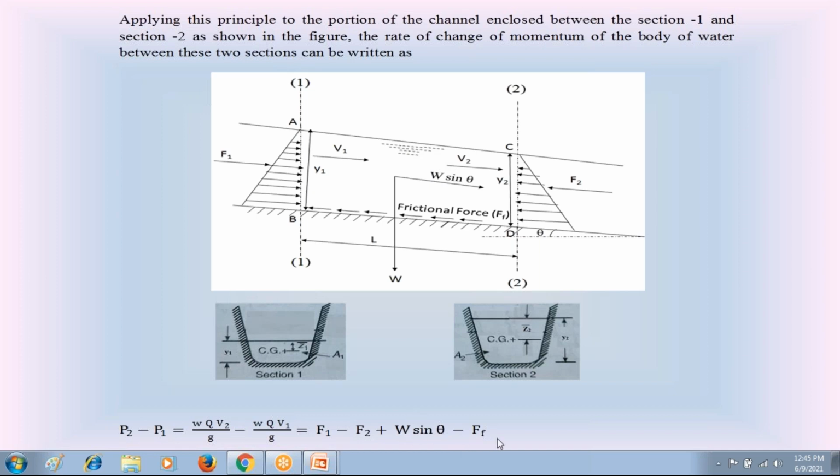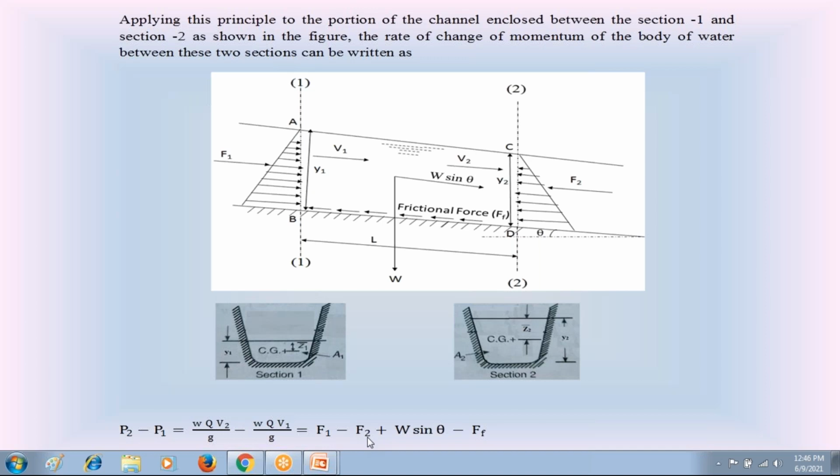If I neglect these two forces on the right hand side, the equation becomes WQ V2 by g minus WQ V1 by g is equal to F1 minus F2. So neglect the friction force on the water body and neglect the weight W sin theta on the water body. Then the equation becomes WQ V2 by g minus WQ V1 by g is equal to F1 minus F2.